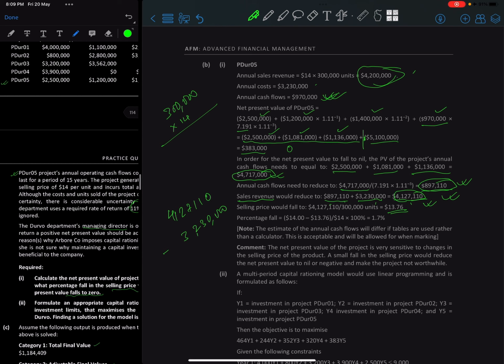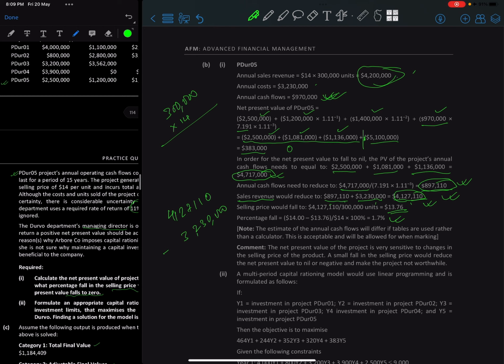In this price, what would happen? The price will have to fall by 1.7% for the NPV to be 0, right? The estimate of the cash flow will differ if the tables are used rather than calculator. Okay, this is acceptable, and it will be allowed for when marking, right? The NPV is very sensitive to the changes in the selling price of the product.